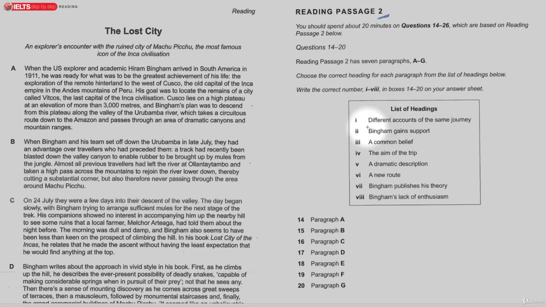Okay, so let's just have a look at the answers here. For paragraph A, basically it's his plan, what he planned to do, and the word plan relates to this word here, where have I put it, the aim. So this one here, the aim of the trip was to go and explore the remote hinterland of the west of Cusco. And this was in 1911. So there's the keyword there, plan.